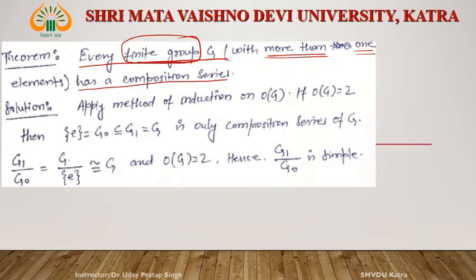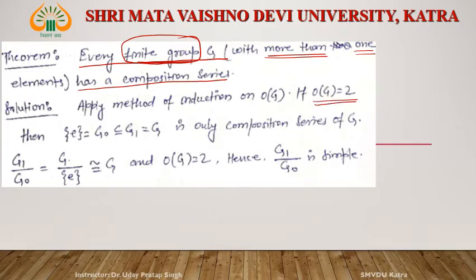If the group is finite and has two or more elements, then this group must have a composition series. How will we prove it? We will prove it by the method of induction. Apply induction on the order of the group.